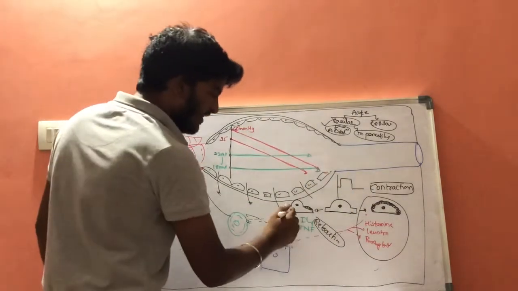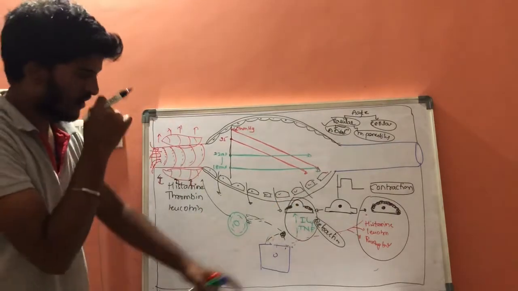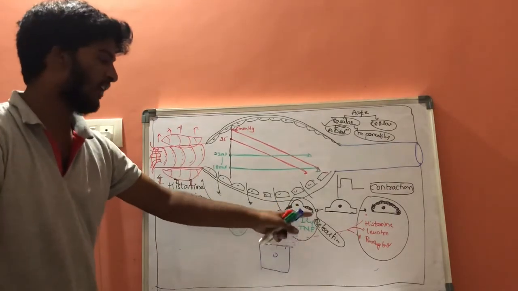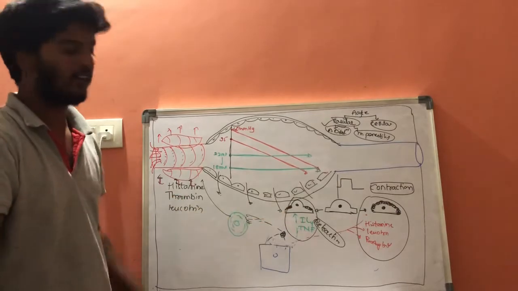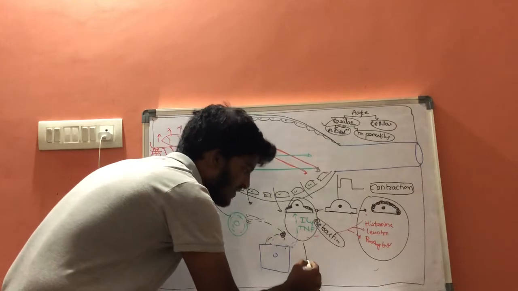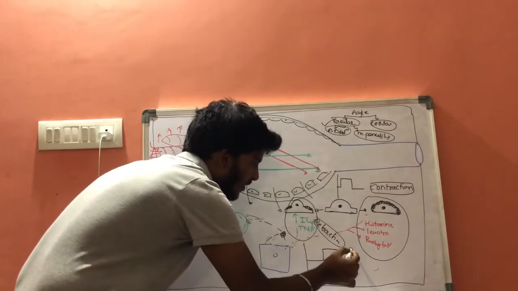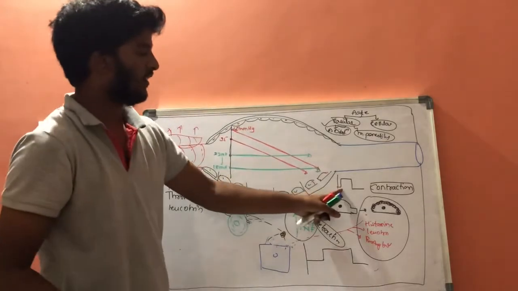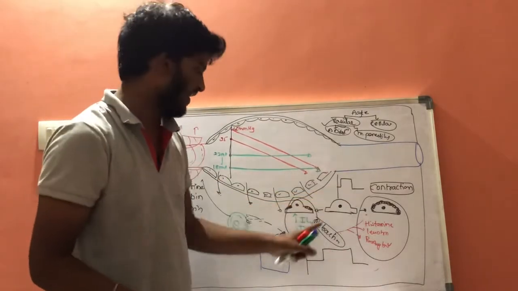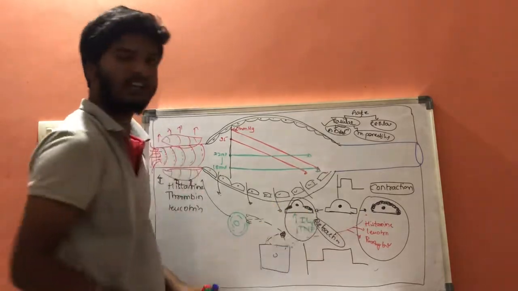But retraction is a time-consuming process, it will take some time to get activated. Its graph is delayed and prolonged. This is fast and transient, and this is delayed and prolonged. It comes under chronic inflammation.